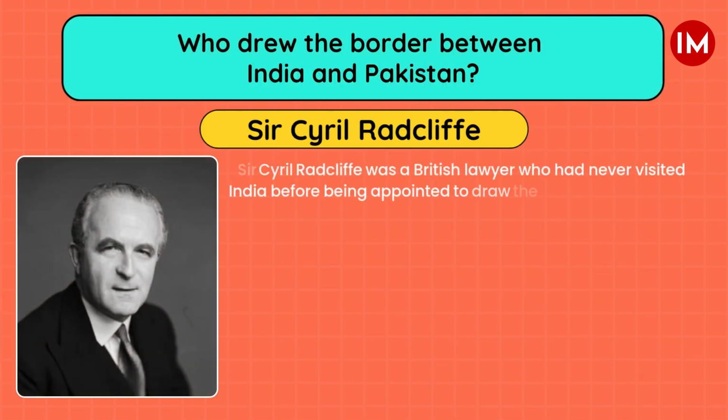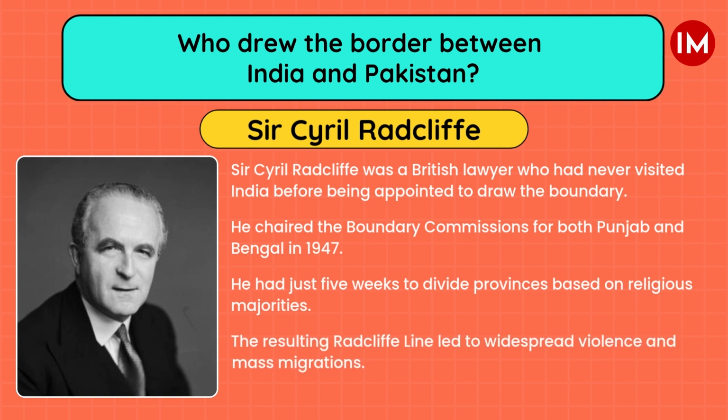Option C. Sir Cyril Radcliffe was a British lawyer who had never visited India before being appointed to draw the boundary. He chaired the boundary commissions for both Punjab and Bengal in 1947. He had just 5 weeks to divide provinces based on religious majorities. The resulting Radcliffe Line led to widespread violence and mass migrations.